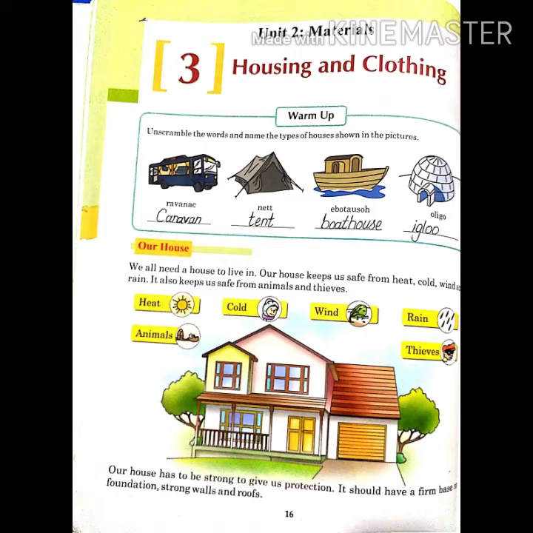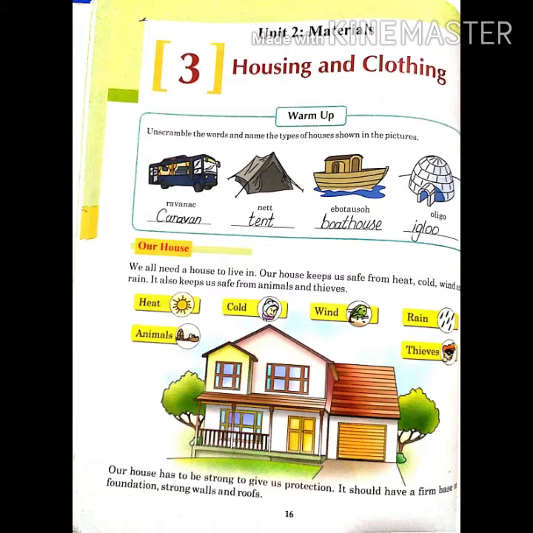Unscramble the words and name the types of houses shown in the pictures. So students, here we have some jumble words and we have to write them in correct order. The first picture is of a bus and the name of this bus is caravan. Second picture is of tent. The spelling of tent is T-E-N-T.